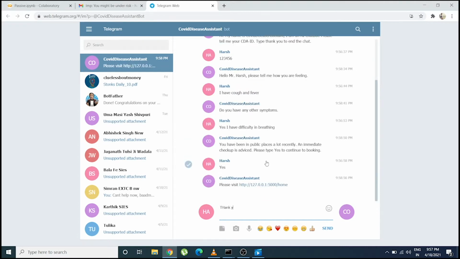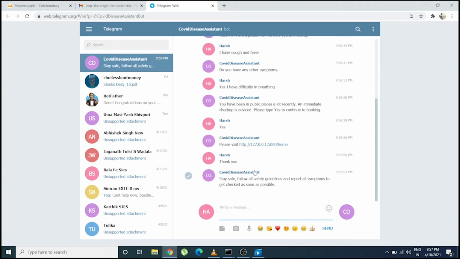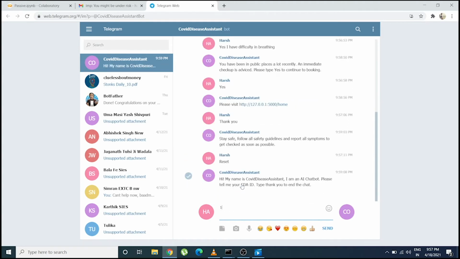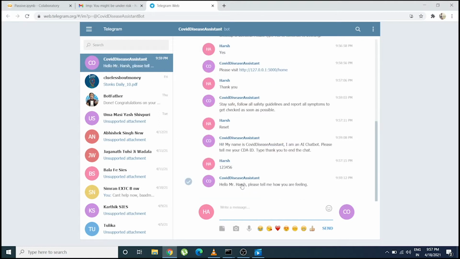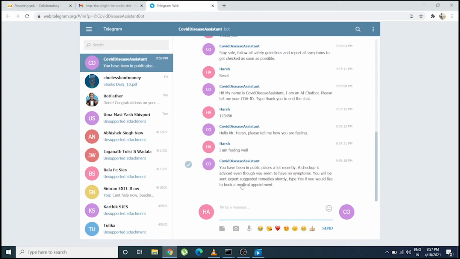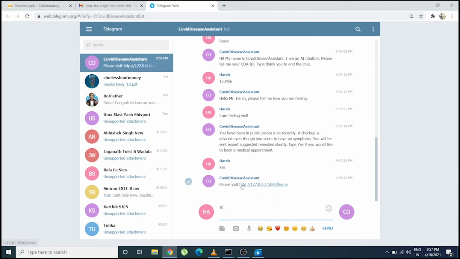Now let's consider the second case, in which the high risk person doesn't have many symptoms. So we reset the bot and we get into the high risk person again. Even though the person is feeling well, the bot gives an option for booking because of a lot of unhealthy interactions.